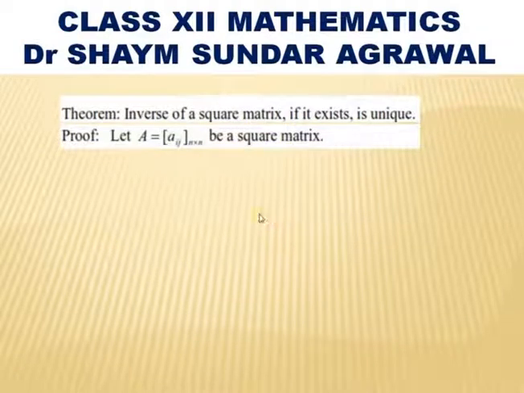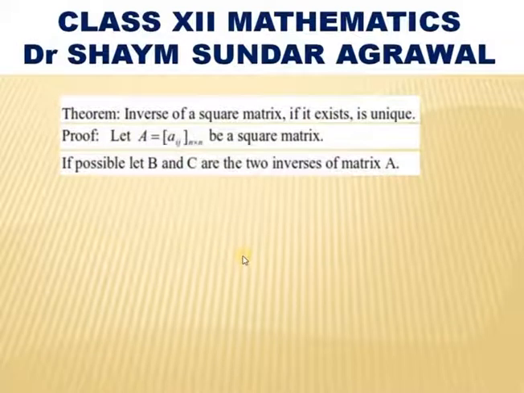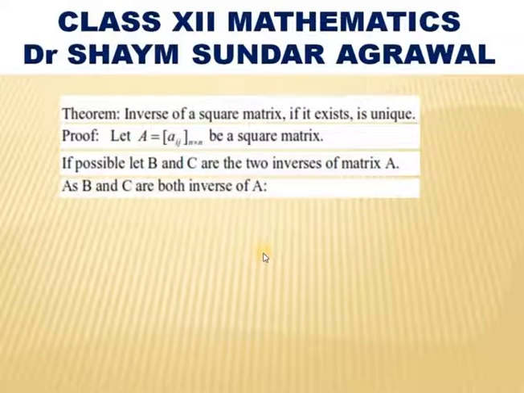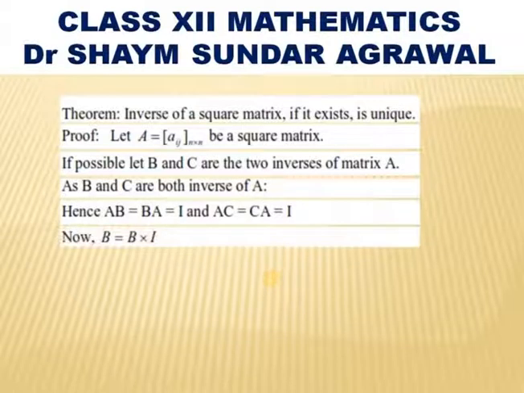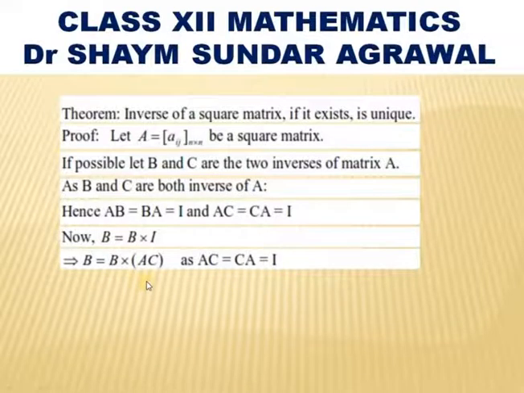Proof: let A be any square matrix of order n cross n, and if possible let B and C be two distinct inverses of matrix A. As B and C are both inverses of A, that means AB equals BA equals the identity matrix, and AC equals CA equals the identity matrix I. As we know, B is equal to B into I, and as I is equal to AC, B into AC.